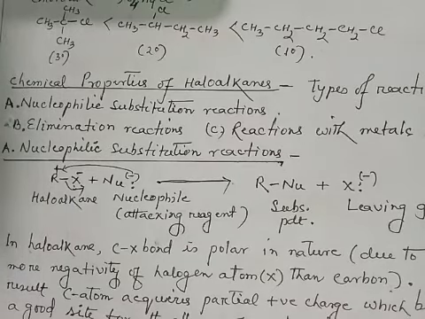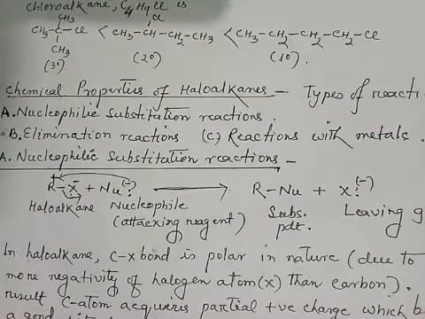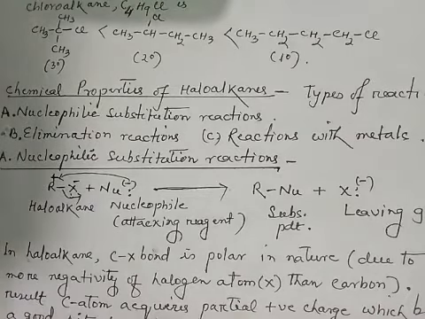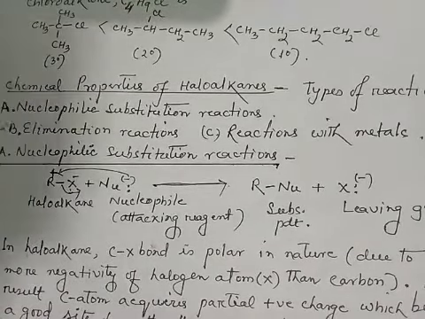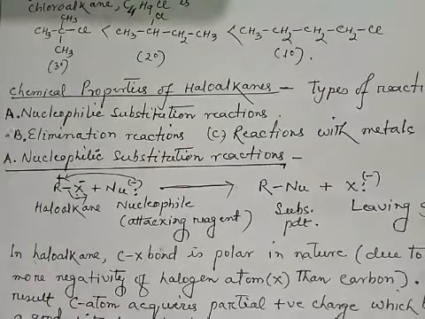We know that a substitution reaction is a kind of reaction in which one or more atoms or group of atoms present in a reactant is replaced by another suitable atom or group of atoms. So depending upon the nature of the attacking reagent, we have three types of substitution reaction: number one, nucleophilic substitution reaction, electrophilic substitution reaction, and free radical substitution reaction. So here is nucleophilic substitution reaction.